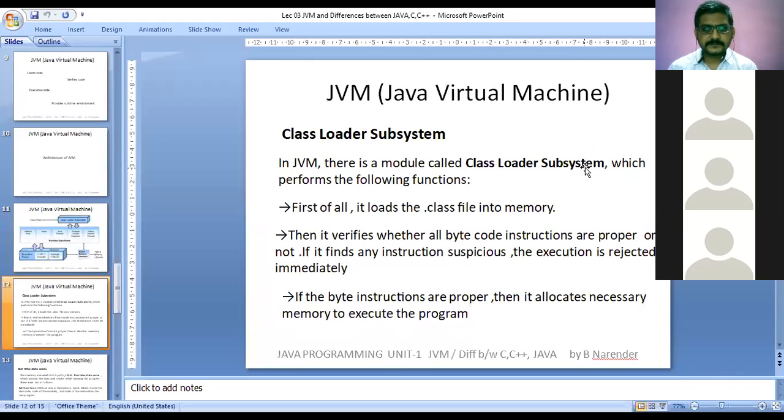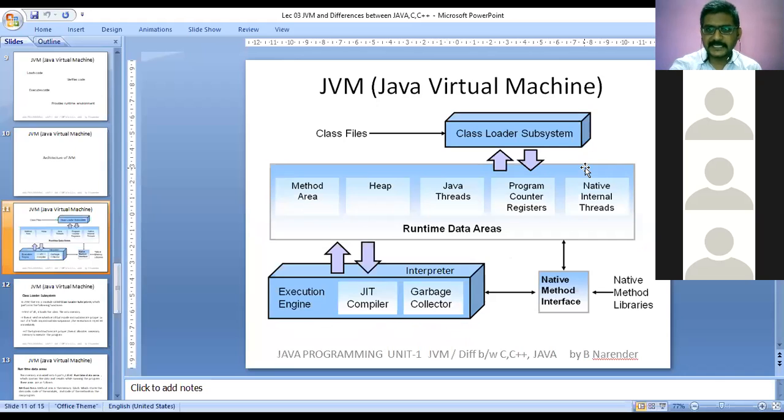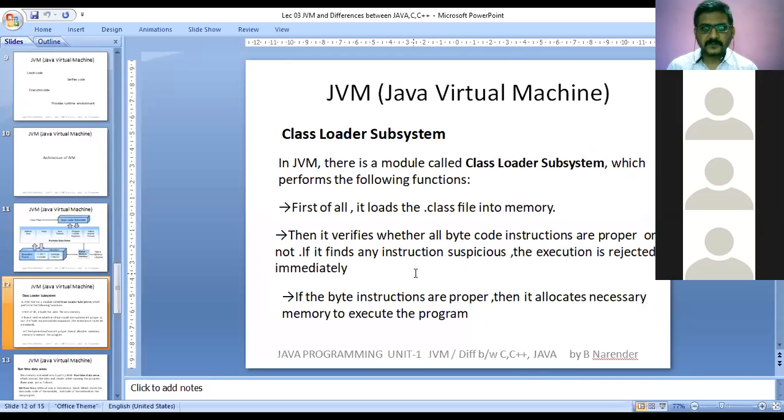First of all, observe that the class loader subsystem will take .class files as input and load them into the memories. Let us see one by one. In the JVM, there is a module called the class loader subsystem which performs the following functions.